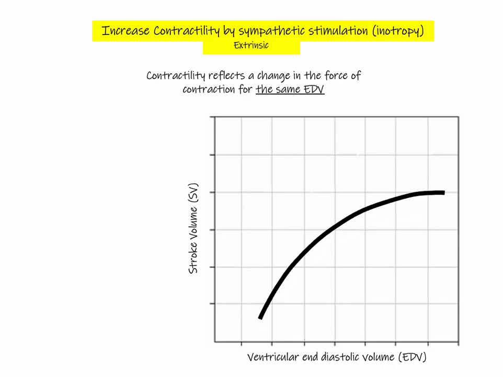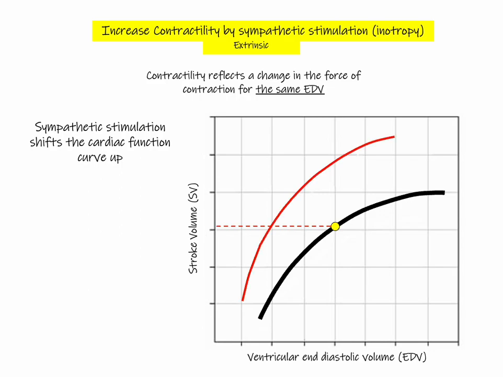cardiac function curve. So recall that contractility, this positive inotropic effect, reflects the change in the force of contraction at the same end-diastolic volume. So if this was our end-diastolic volume, this would give us this degree of stroke volume due to Frank-Starling. But if we sympathetically stimulate that ventricular muscle, in essence, it causes the entire cardiac function curve to rotate upward. So at the same end-diastolic volume with sympathetic stimulation, we would actually be jumping up this cardiac function curve, and that results in a greater stroke volume.